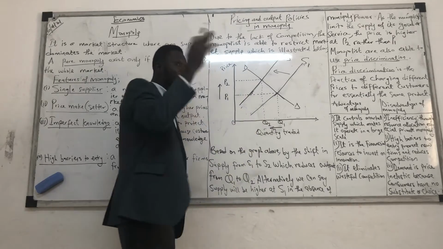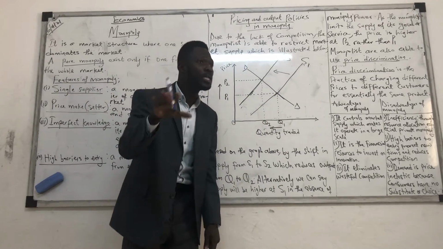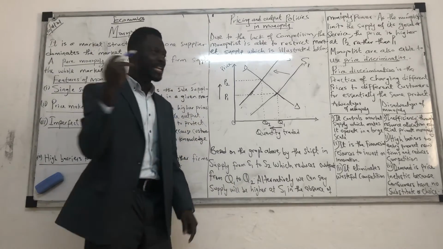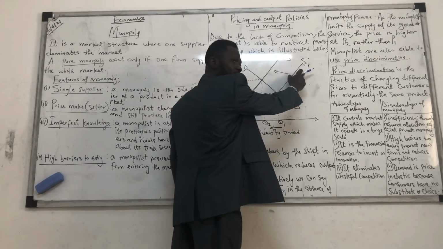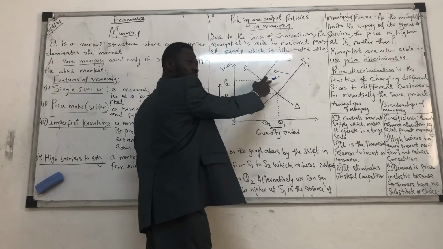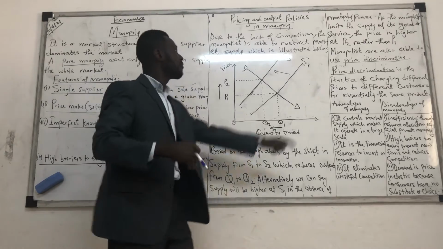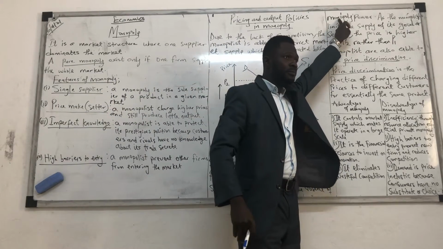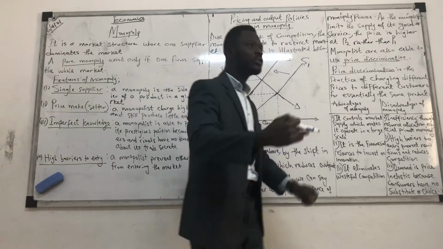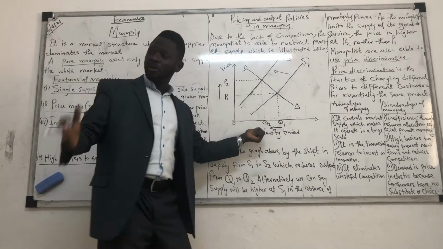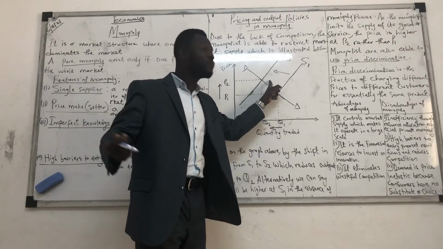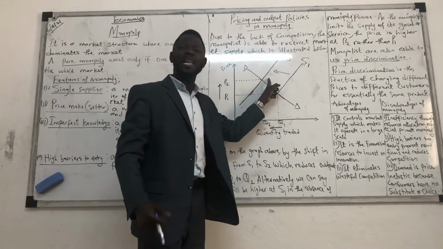So it means, logically, that if there is no monopoly power, if there is no monopoly in this market, our supply will be at the highest at S1. But where is our supply at the highest here? S2. Because of the power of a monopoly. Do we get it here? So a monopoly would choose to reduce its output. When a monopoly chooses to reduce its output, it will reduce its supply. So the supply curve will shift from S1 to S2, a leftward shift.